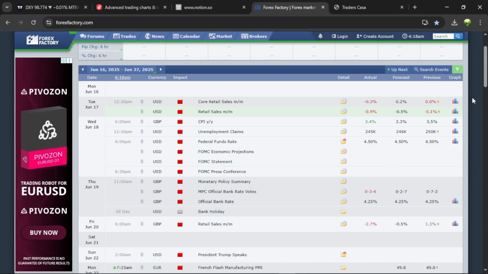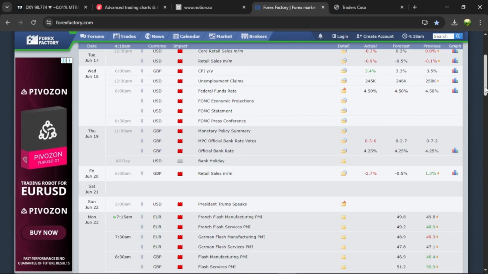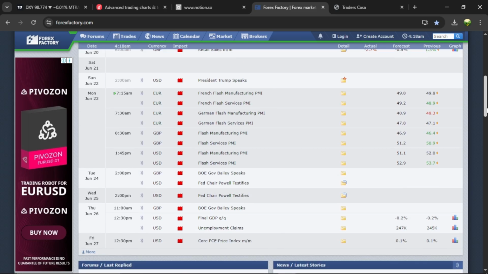The fourth week of the month we have some news as well, lots of news for the last week of the month. Monday, we have Euro, Pound, and USD. Tuesday, there's also news on Pound and USD. Wednesday, news on USD. Thursday, news on both Pound and USD. And Friday, news on USD. So it's a pretty jam-packed week. Lots of news: PMI, Governor Bailey will be speaking, and Fed Chair Powell will be testifying and all that.